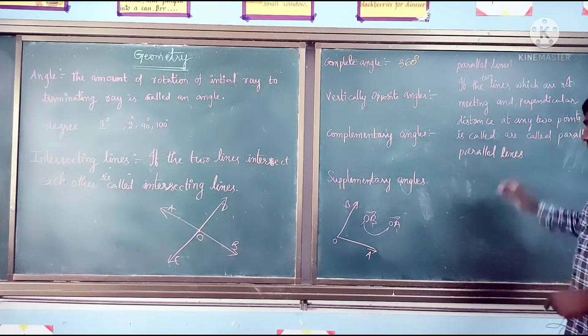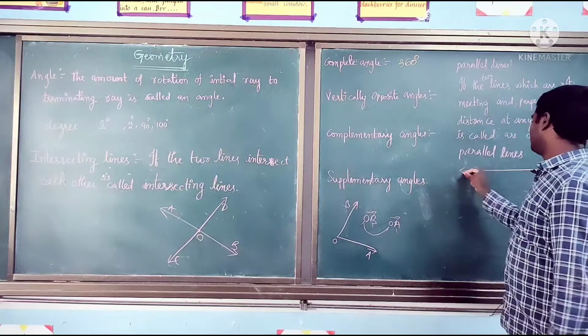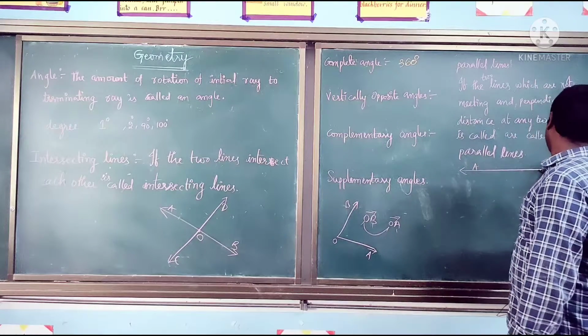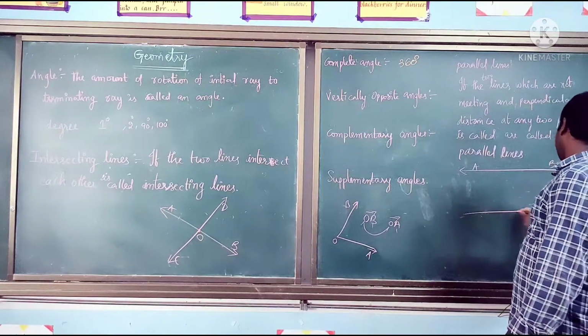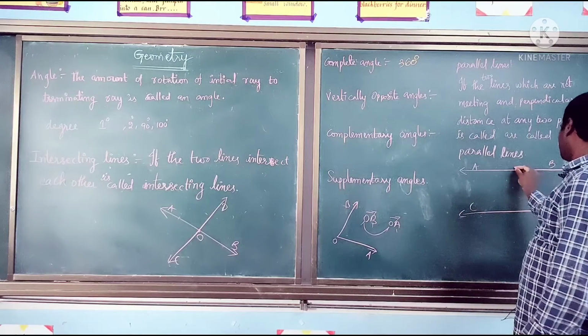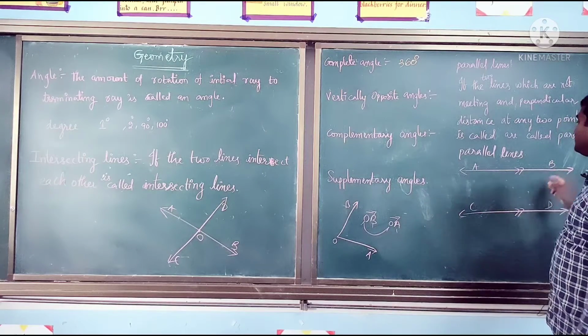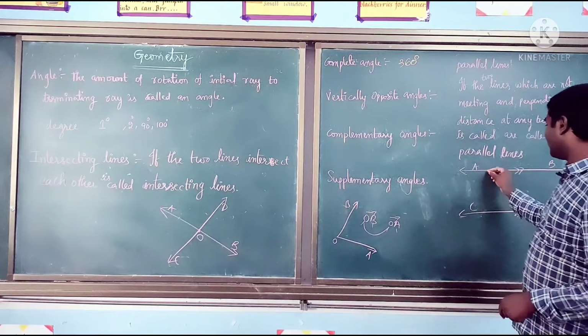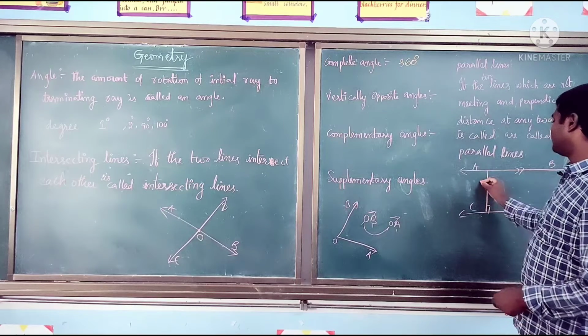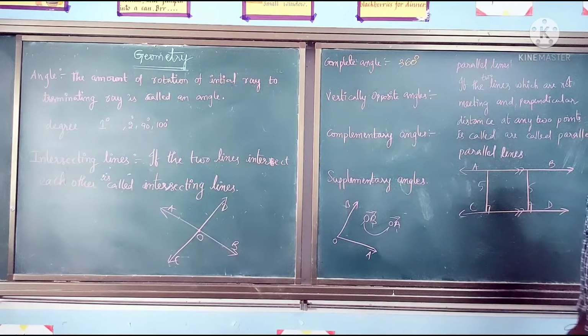For example, you can take AB and CD. These two are parallel. That means they will not intersect each other, and if the perpendicular distance is 5 units at any two points, it should be 5 units only.